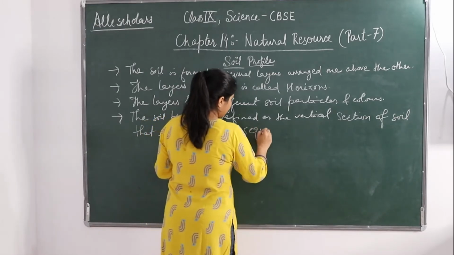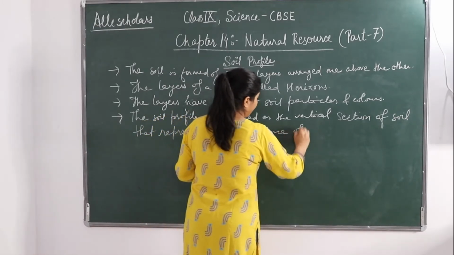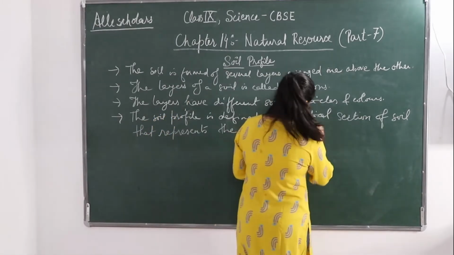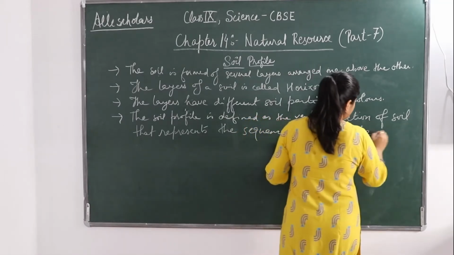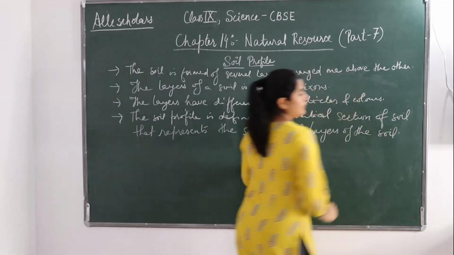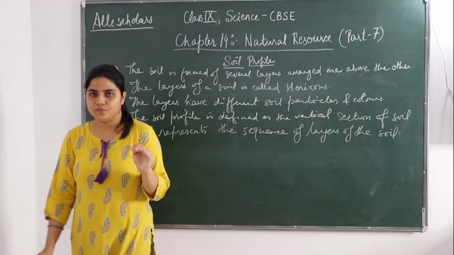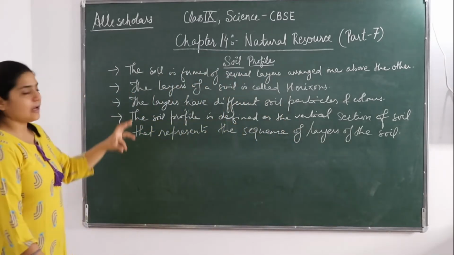I will be drawing the diagram and will be explaining to you one by one about each layer of a soil.